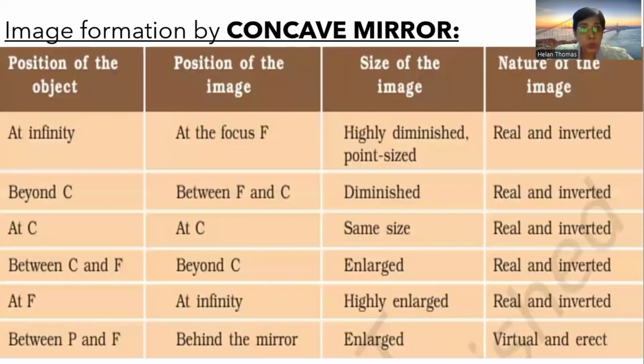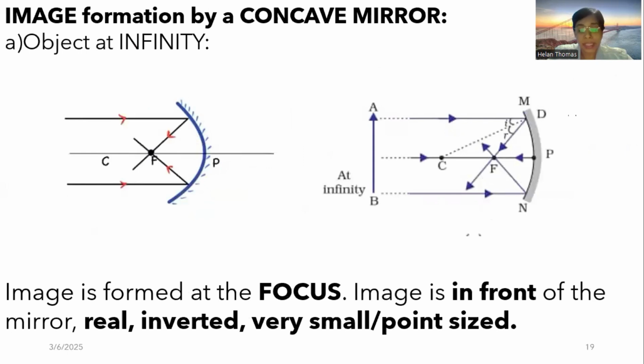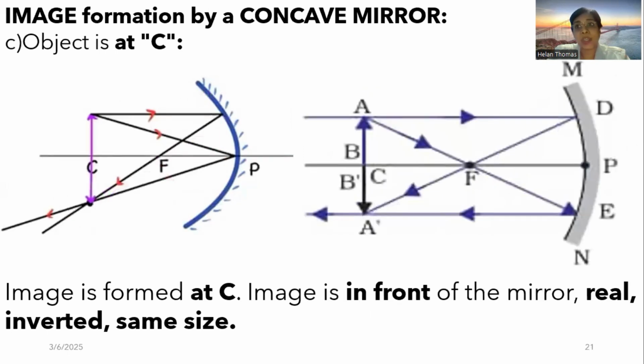As I have told you before, whenever the object is placed at infinity or anywhere beyond C, it is going to be a small image. At C, you get an image of the same size.